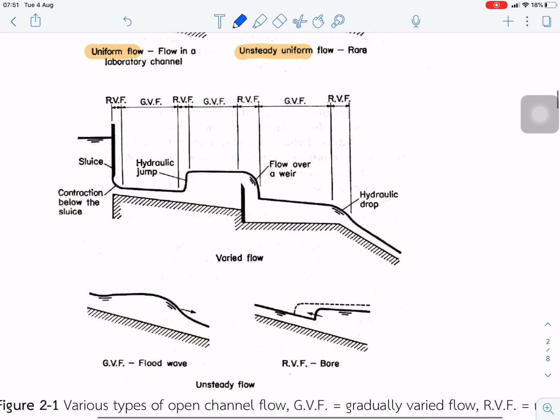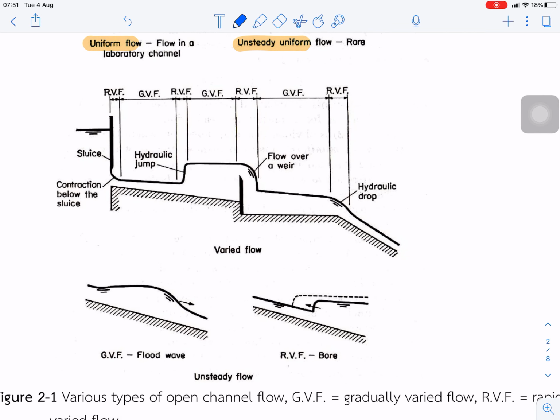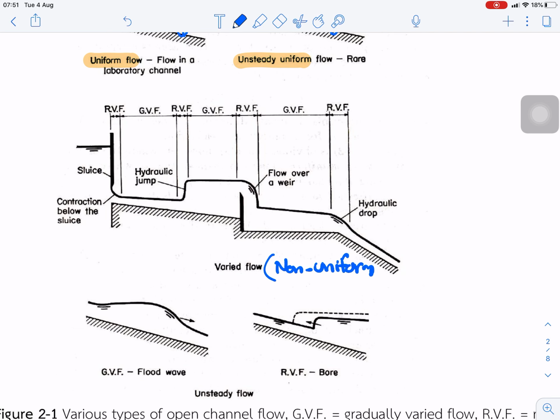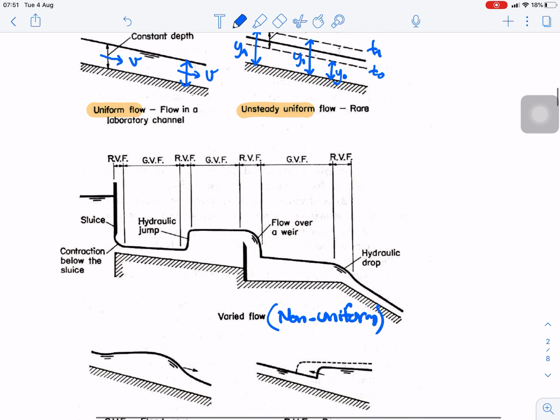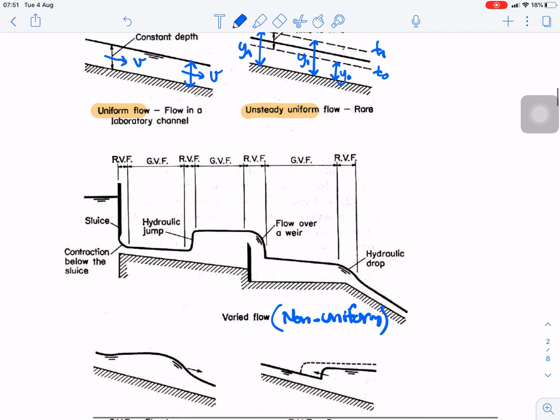And this picture shows the non-uniform flow, or the varied flow. We have two classifications: rapidly or gradually varied flow. Under the sluice gate, this is rapidly varied flow, and after this is gradually varied flow, and the hydraulic jump is rapidly varied flow.